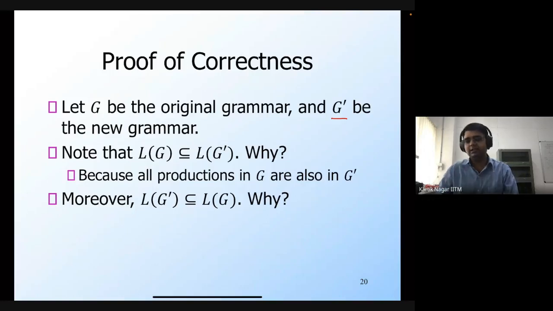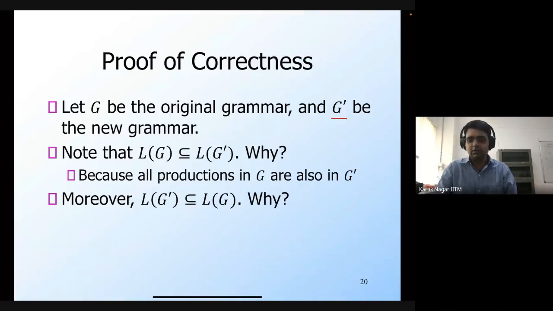Okay, so I think the general idea is mostly correct, right? So what we can do is, if you have a derivation which uses the production rule of G prime, which is basically going to convert this nullable non-terminal into null in advance, we can expand that in two steps. We can first produce that nullable non-terminal. That particular production rule will be present in G. And then we can use the epsilon production which is present in G in order to get rid of that non-terminal.